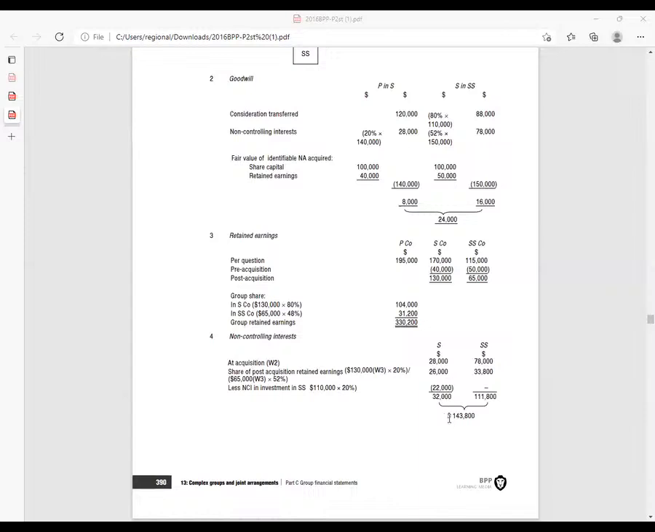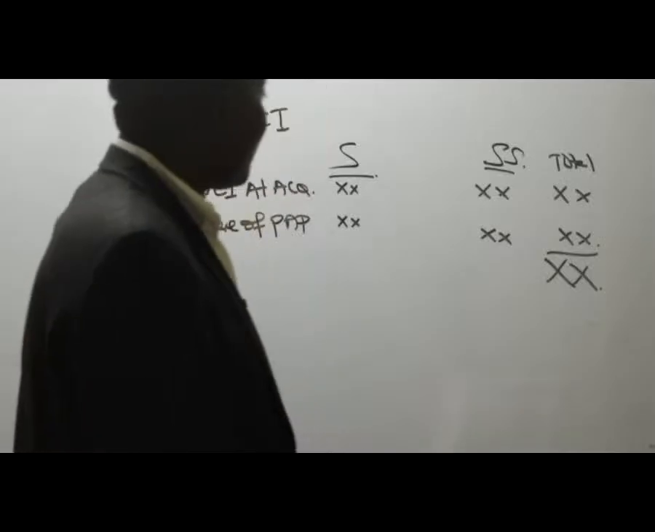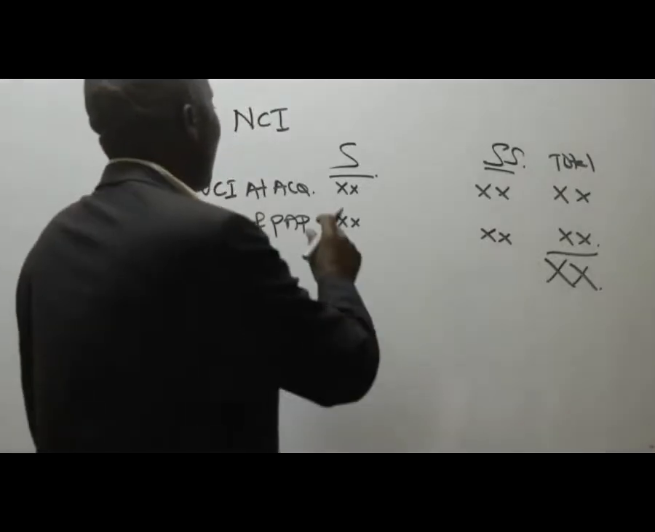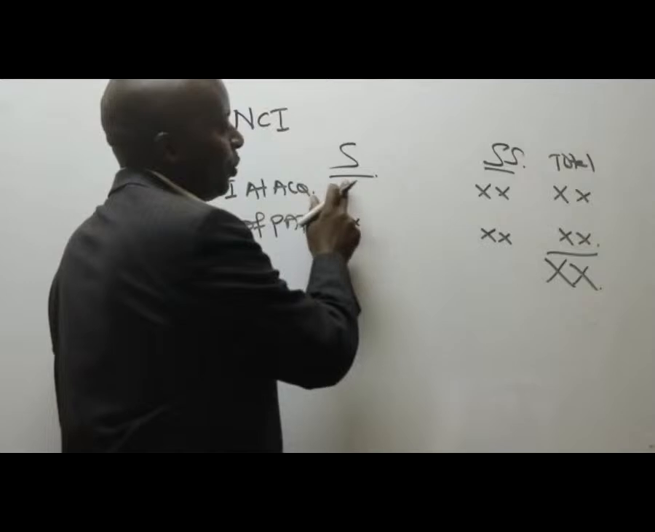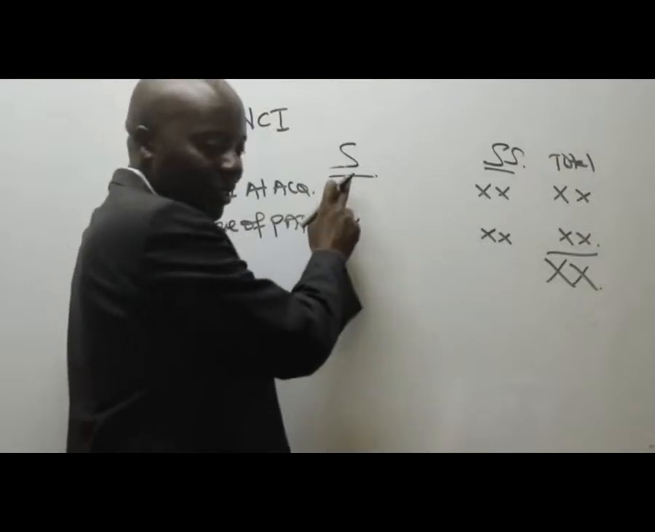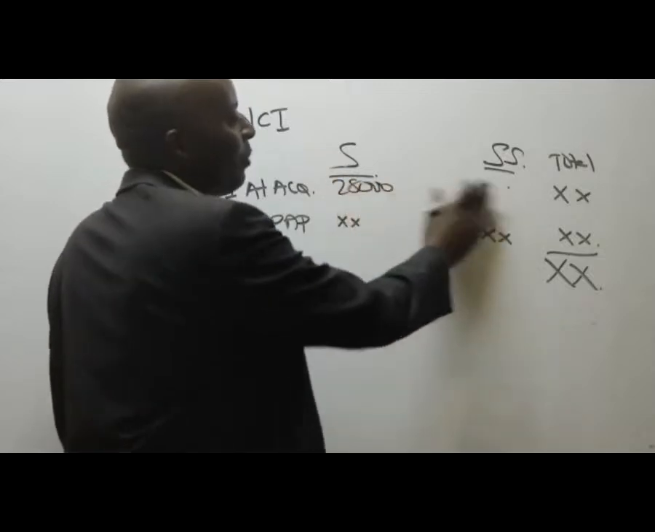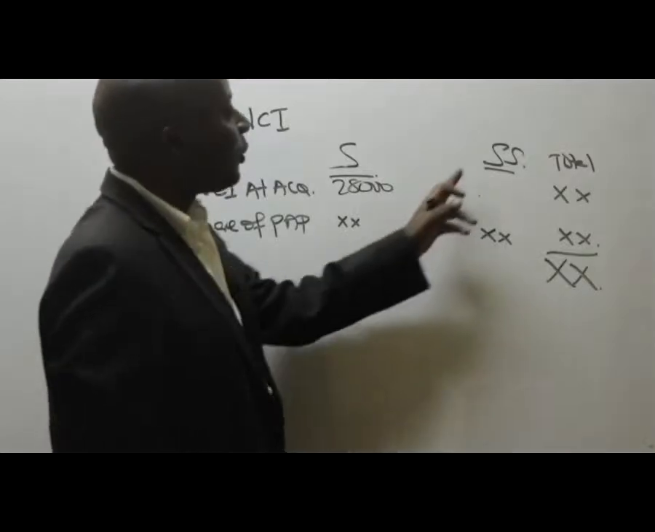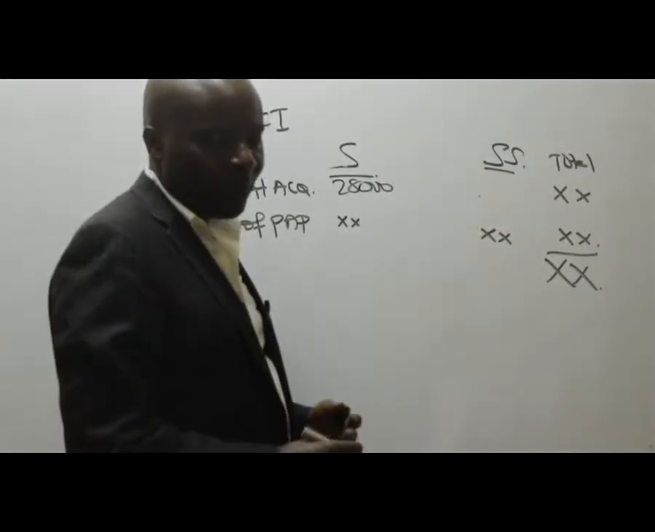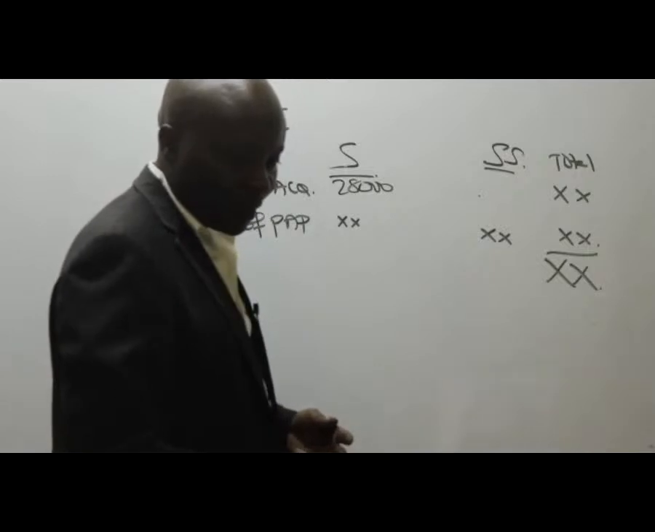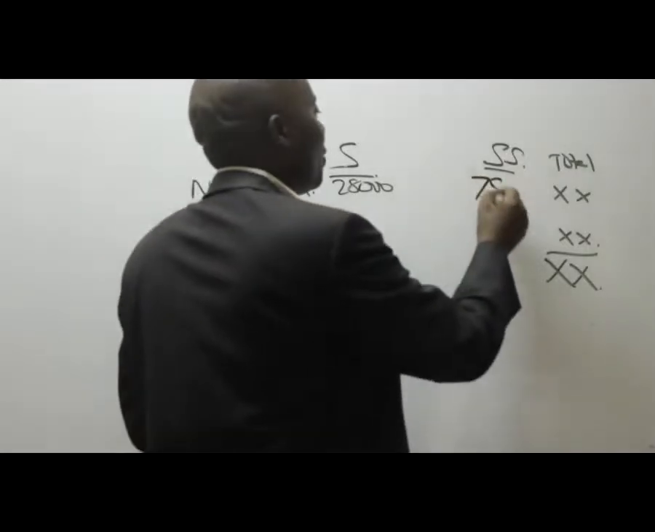Now, ladies and gentlemen, let's do this together. At least the NCIs that we used in computing our goodwill, NCI at that point, how much was it? Somebody please talk to me. For S, how much was it? The NCI we used was 28,000. Thank you very much. How about this one here? The NCI we used to find the goodwill of SS, how much did it come to? 78,000, right? Thank you very much.